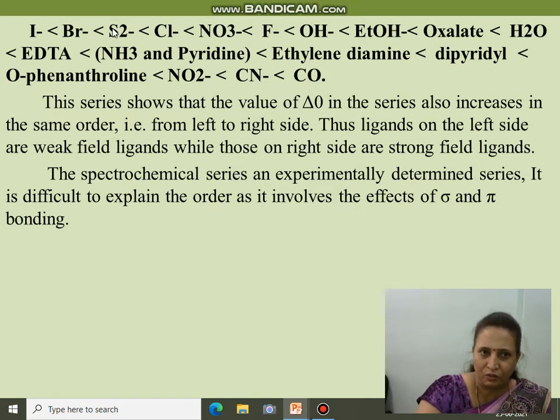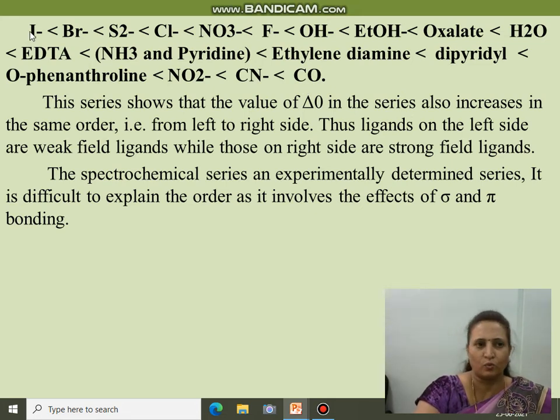In between the weak field and strong field, these are the ligands which are average. You can see that CO, that is carbonyl, has the highest crystal field splitting ability, whereas iodine, which is a halogen, has the lowest. This series shows that the value of delta octahedral also increases in the same order, that is from left to right.